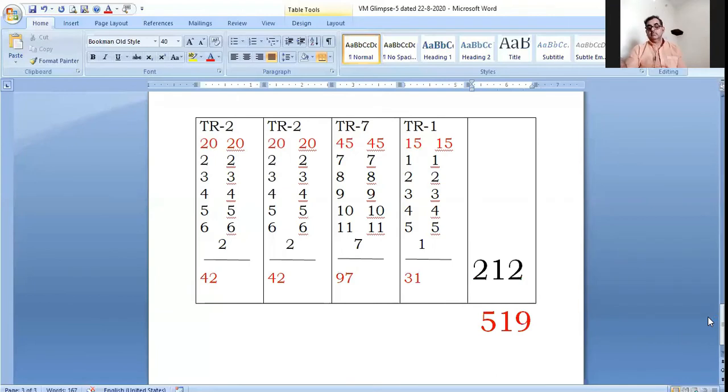Again 20 appearing as a pair of lines, 2 as the joint. Then 45 appearing twice, two flow lines, and 7 as the synthesis value. Here 15 twice with the joint as 1 takes us to the value 212. And this 212 plus the previous value received takes us to 519.